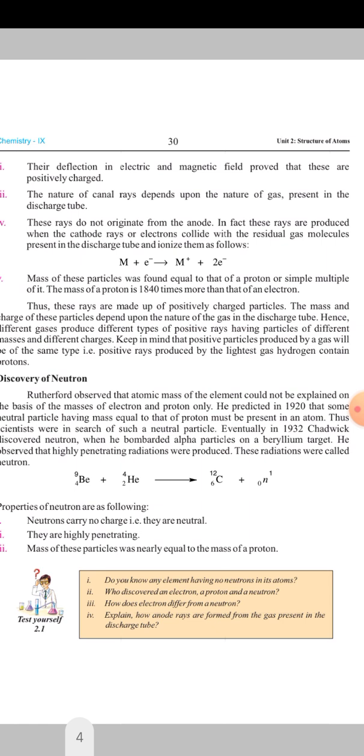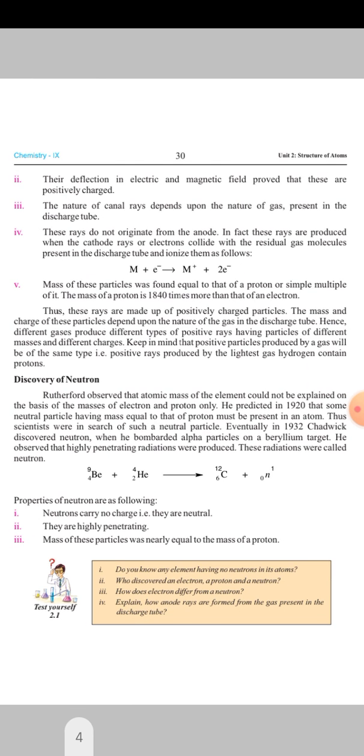In fact, these rays are produced when the cathode rays or electrons collide with the residual gas molecules present in the discharge tube and ionize them as follows. M plus e⁻ gives M⁺ plus 2e⁻. Mass of these particles was found equal to that of a proton or simple multiple of it. The mass of a proton is 1840 times more than that of electron. Thus, these rays are made up of positively charged particles.